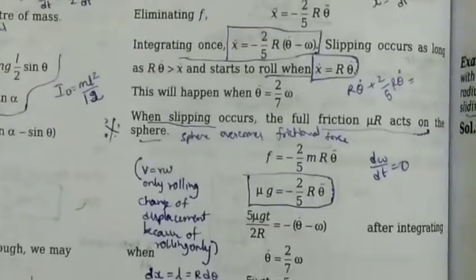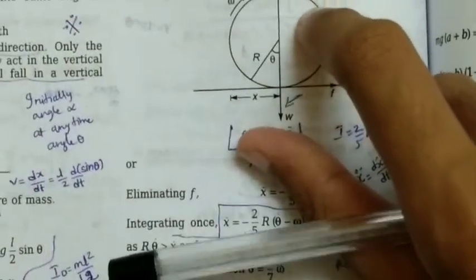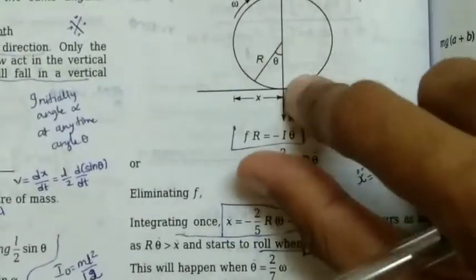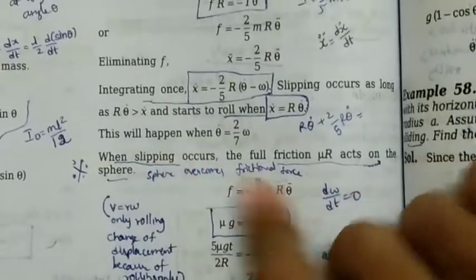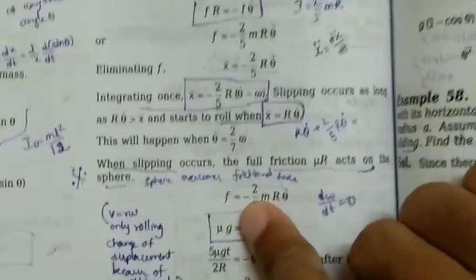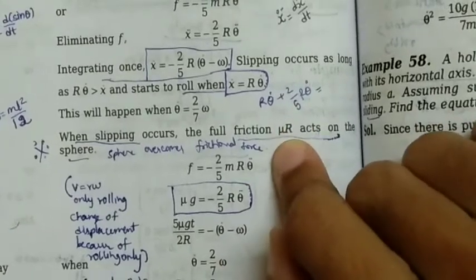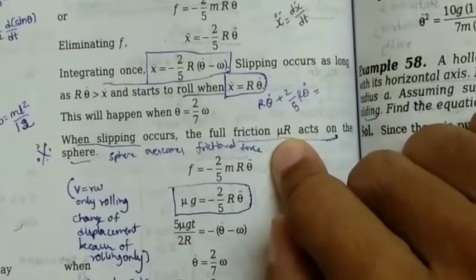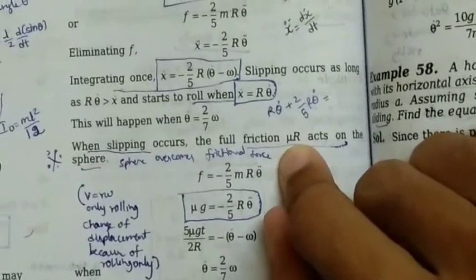So when slipping occurs, the full friction acts on the sphere. When the sphere slips without purely rolling, it slips because of the opposing force from the floor, that is nothing but frictional force. Because of the frictional force only it slips. So frictional force is nothing but mu s n, mu into normal force, that means normal reaction force. So that is nothing but mu r.